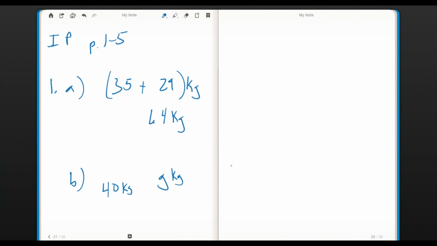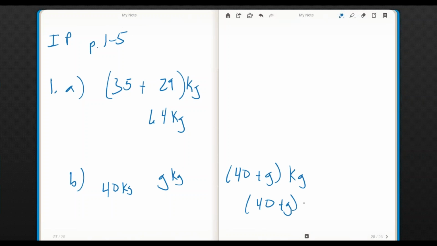When you combine them, what is their total weight? It's 40 plus G kilograms, which is still just 40 plus G kilograms. You can't simplify it, you can't put it together, you can't do anything to it. That's what you have. Okay? And then they make the point on number 2.